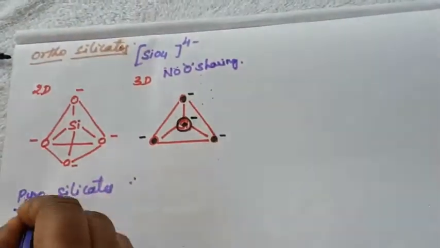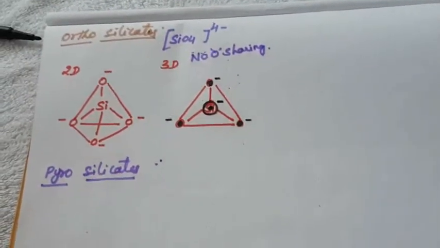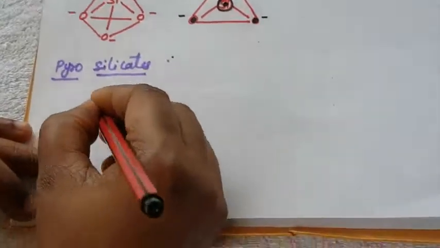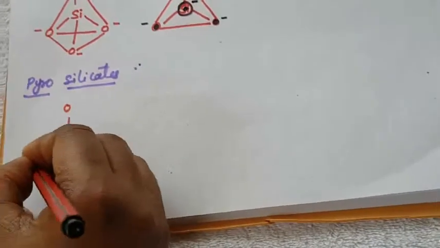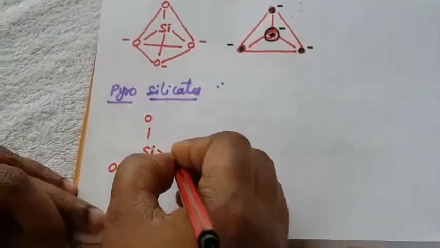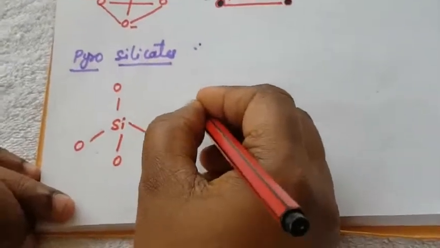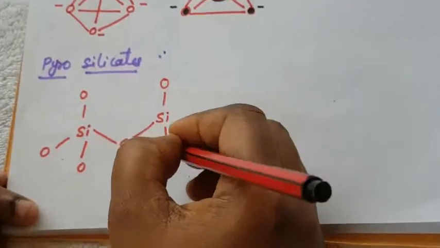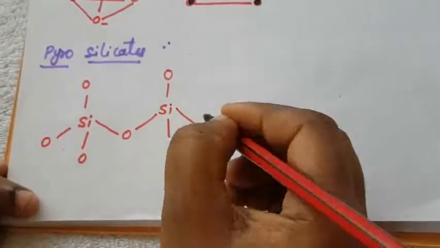Okay, so how will pyrosilicates be drawn? First one is silicon, oxygen, here oxygen, here oxygen, silicon, oxygen, right?